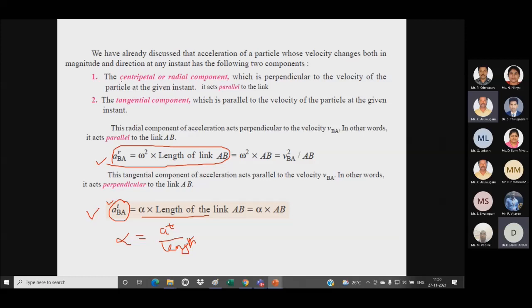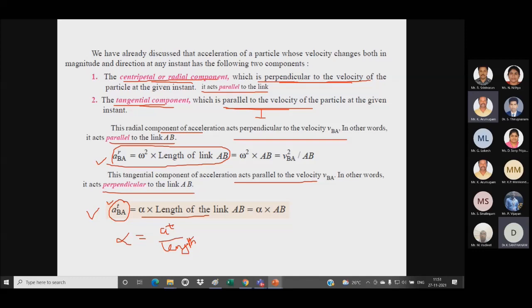So we can see the centripetal or radial component and the tangential component. They are represented with respect to velocity. The tangential component is parallel to velocity but perpendicular to the link. Then the centripetal or radial component is perpendicular to the velocity but parallel to the link. Right? Don't get confused. The radial component is perpendicular to the velocity but parallel to the link. Tangential components are parallel to the velocity and perpendicular to the link.